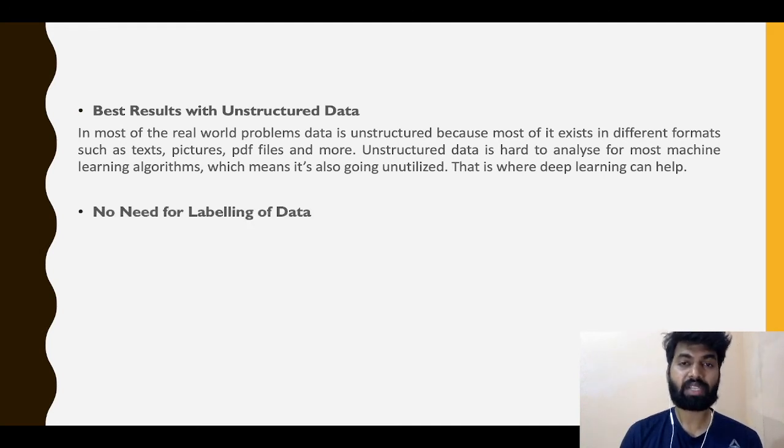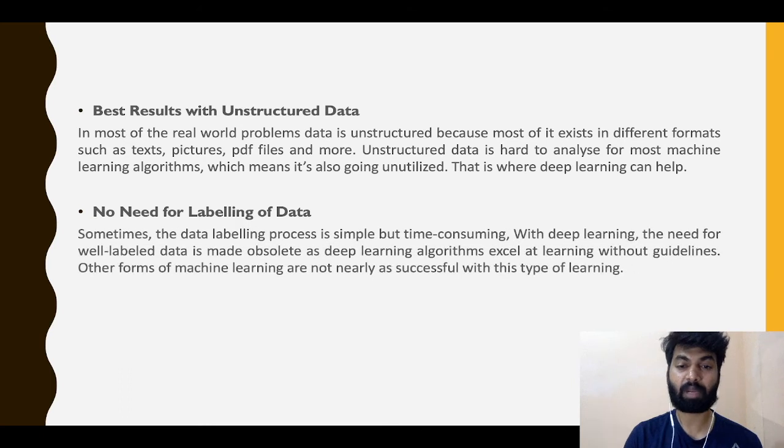The next advantage of deep learning is no need for labeling of the data. In machine learning, the data we provide to the model should be labeled, and sometimes the data labeling process is simple but time consuming. With deep learning, the need for well-labeled data is made obsolete, so deep learning algorithms excel at learning without guidelines. Other forms of machine learning are not nearly as successful with this type of learning. That's why we need deep learning.